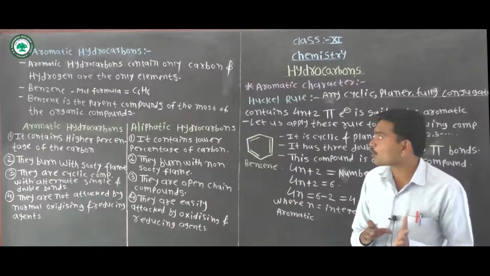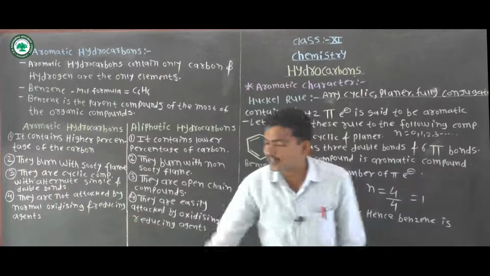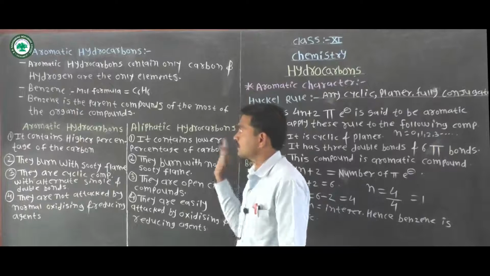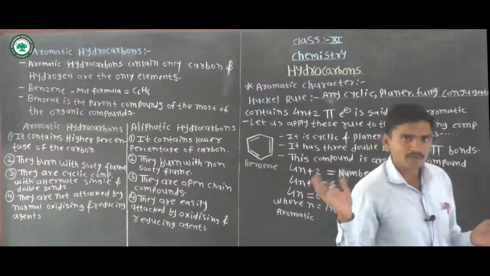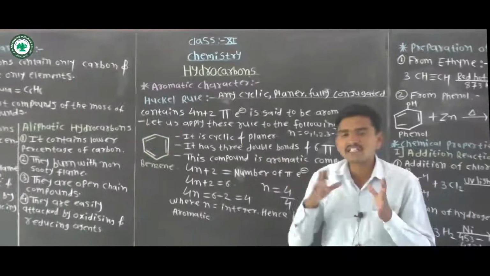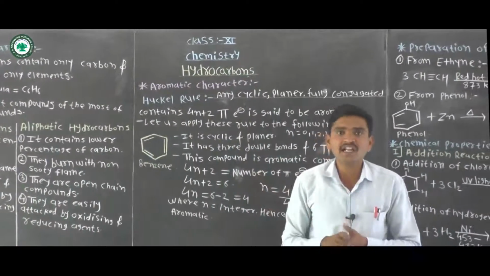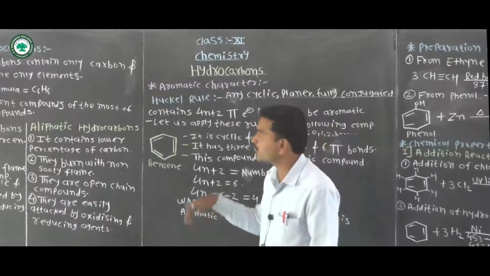Hydrocarbons are classified into two types, that is aromatic hydrocarbons and aliphatic hydrocarbons. We have already discussed this classification of hydrocarbons in this chapter.